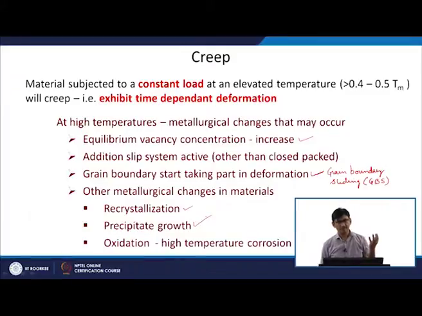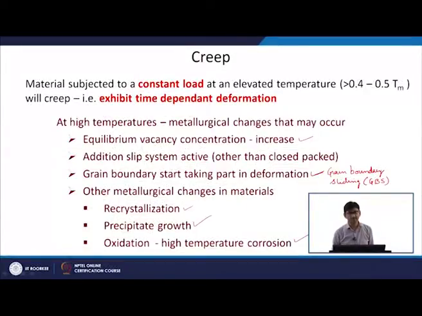Whatever you have planned, that this should be the size of the precipitate and this should be the inter particle spacing, at high temperature it will try to have a larger particle with a smaller surface area. Because diffusion is easy, a small particle will shrink and the big particle will grow, and slowly you will have precipitate growth.